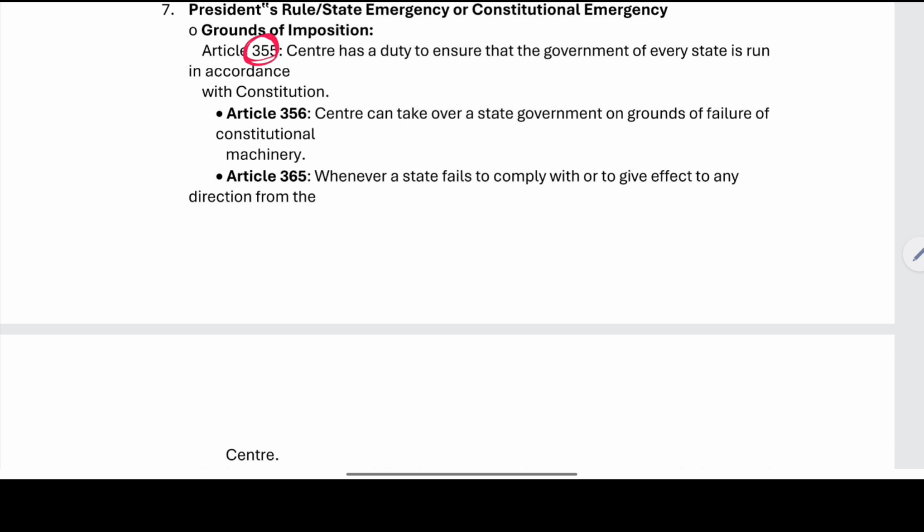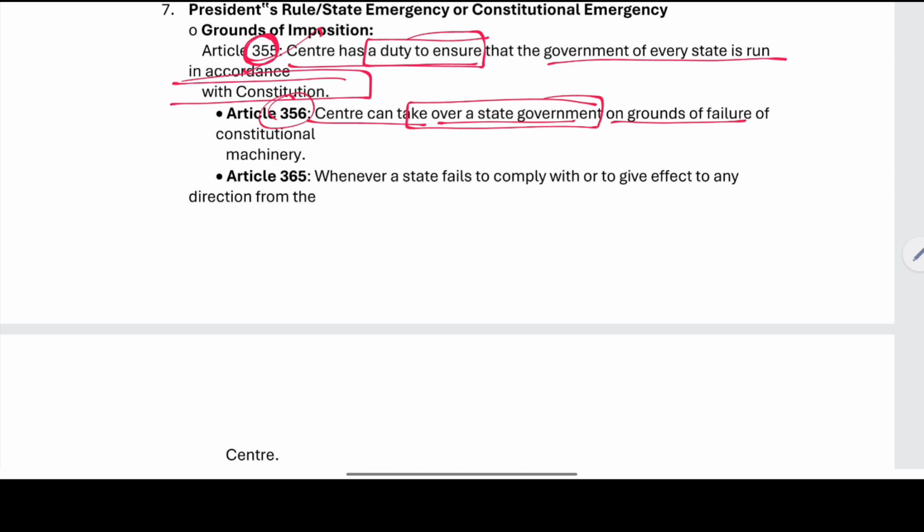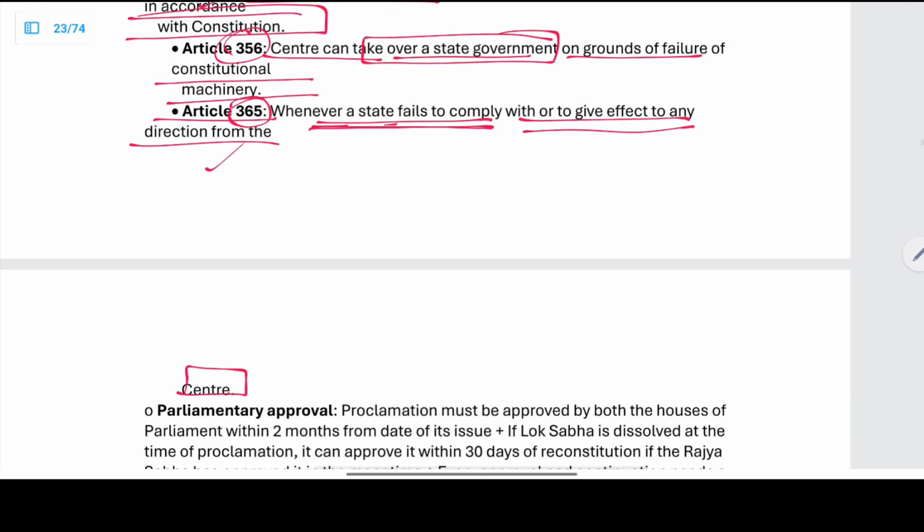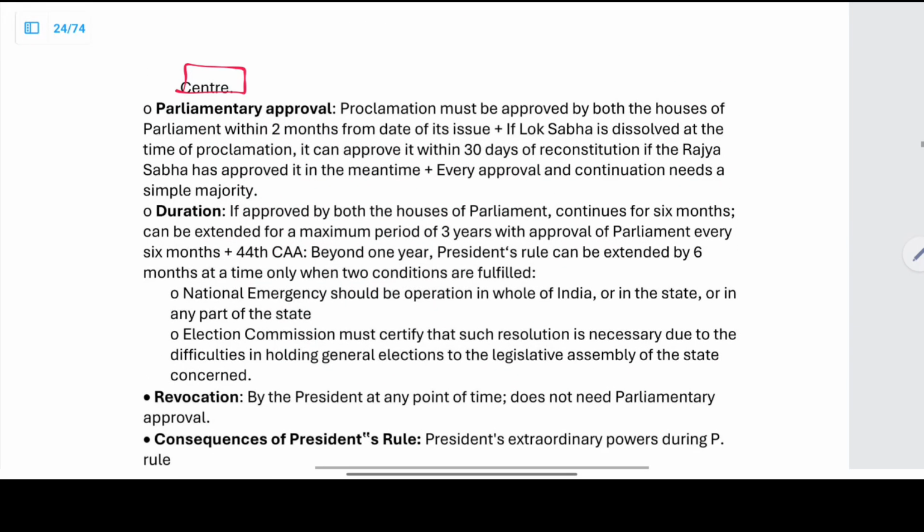Now we have Article 355, which states that it is the duty of the central government to ensure that every state is run in accordance with the Constitution. It is their duty to check whether every state is run in accordance with the Constitution. And what is Article 356? The center can take over the state government on grounds of failure of the constitutional machinery. What is Article 365? Whenever the state fails to comply with or give effect to any direction issued from the center.